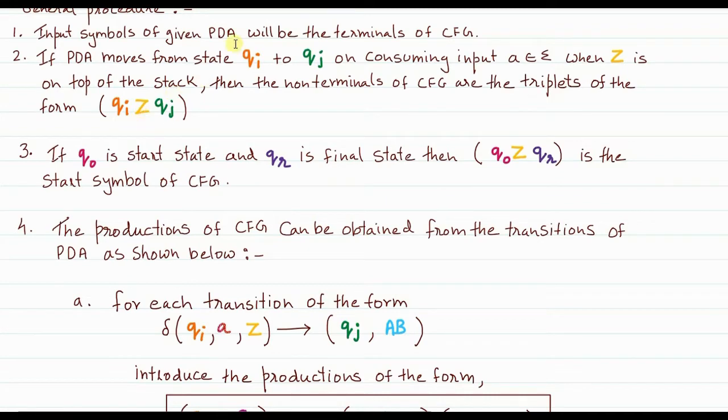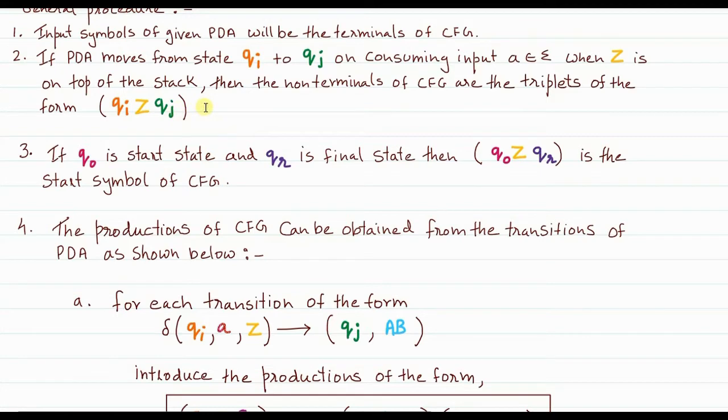Suppose we have a transition that is given to us, from state Qi it goes to state Qj on reading A as the input, and when Z is on top of the stack. Now when I say Z, it is Z0, the token. So the corresponding non-terminal will be Qi, Z, Qj, and we are not going to mention this A.